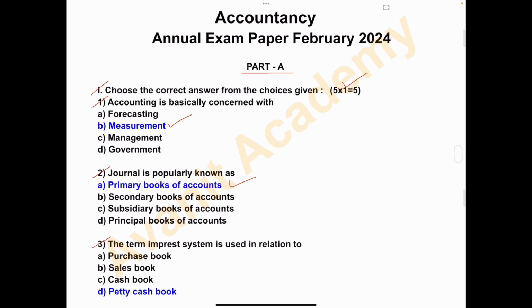Question number 3. The term imprest system is used in relation to A. Purchase book, B. Sales book, C. Cash book, D. Petty cash book. And the answer is D. Petty cash book. The term imprest system is used in relation to petty cash book.